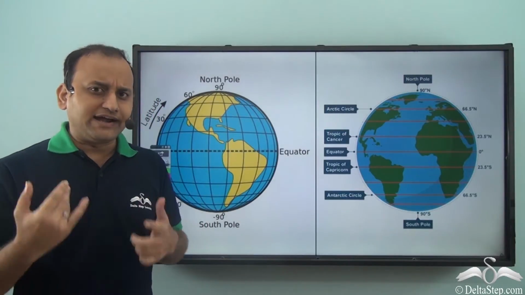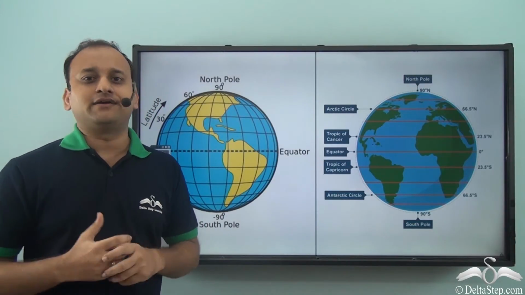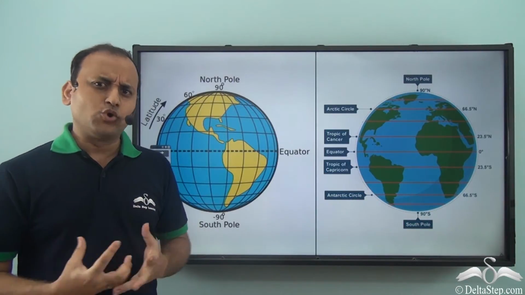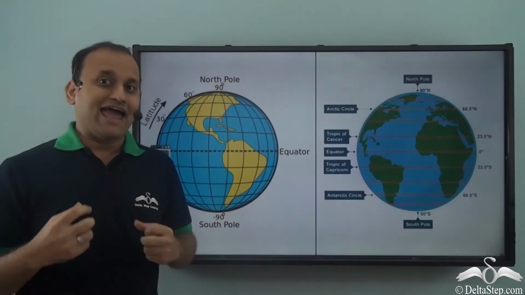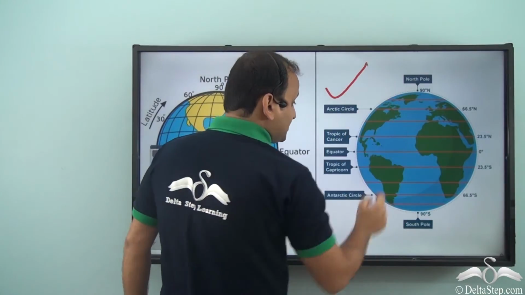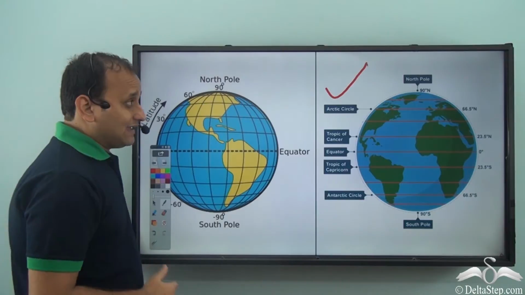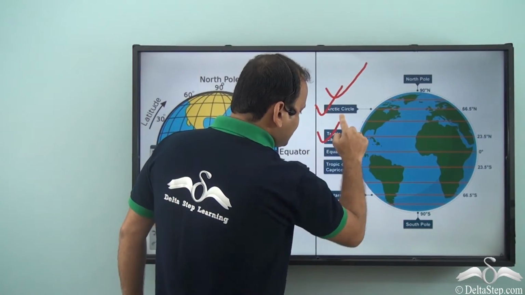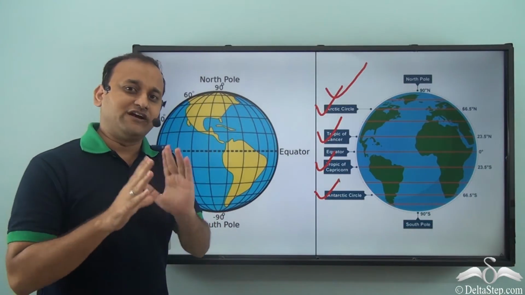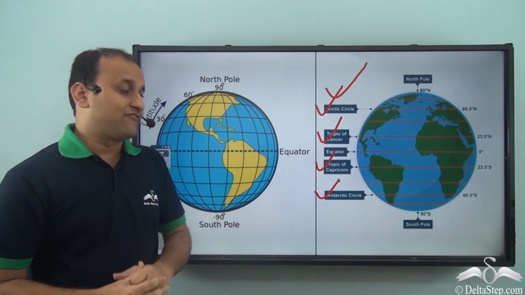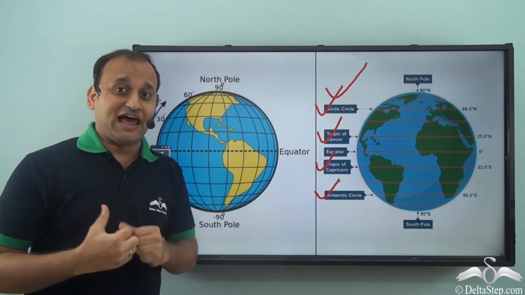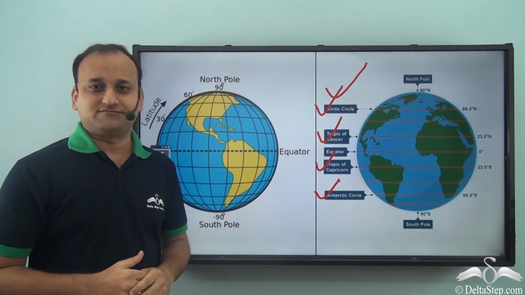So you see, the latitudes are very important lines on planet Earth, and they have some very important functions. While they help you locate any place on planet Earth along with longitudes, they also give you important information about the temperature of a place. So the major latitudes on planet Earth can help you divide the entire Earth into different temperature zones. And with the help of those temperature zones, you can understand what type of temperature a place will have which falls in one of those zones.